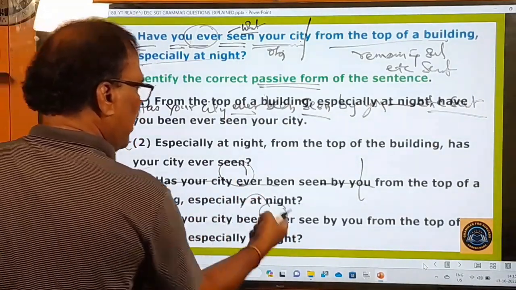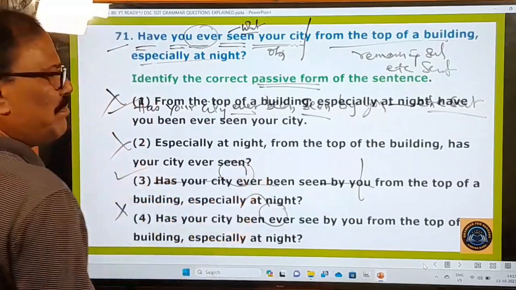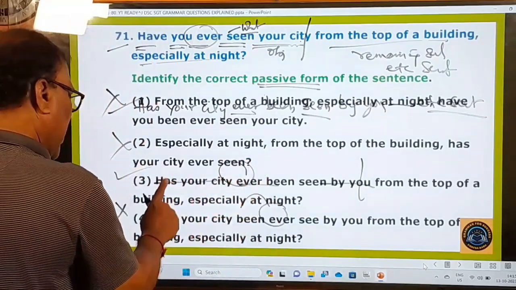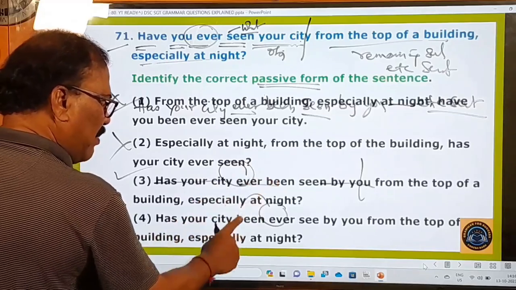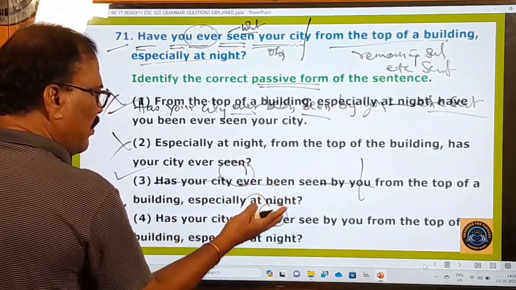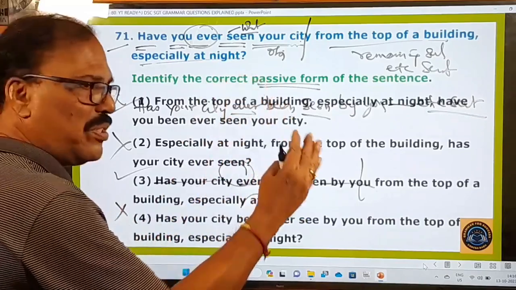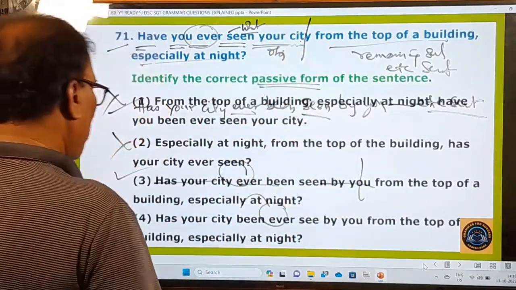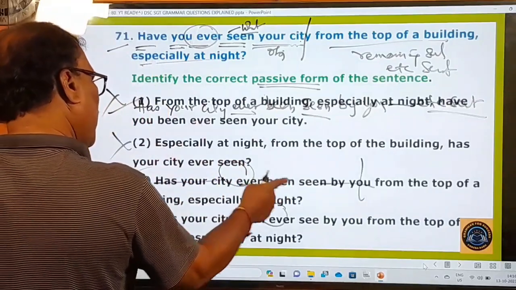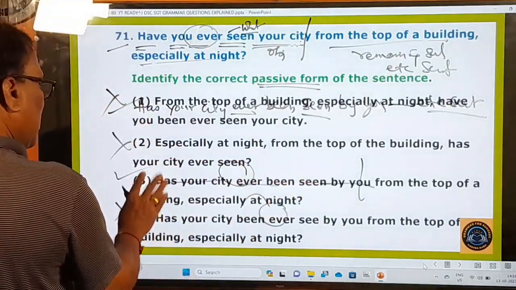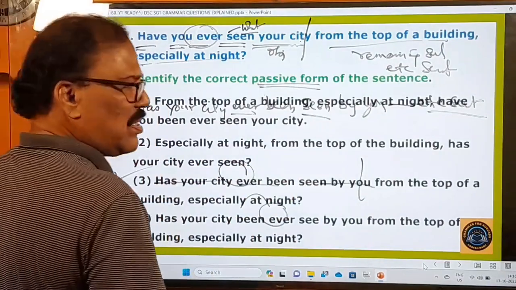Has your city been ever? No, you cannot say that. Ever been is right, been ever is wrong, and that's why we may get slightly confused here. Okay, ever been or been ever. You don't get confused. Ever or never are always used before the helping verb only. So our helping verb is has been. So before that only we have to use ever: has your city ever been seen. That's why this third one is the right one and all other answers are wrong.